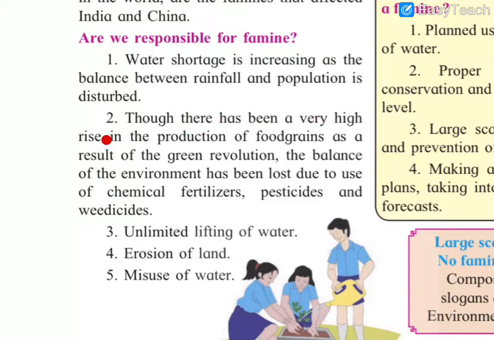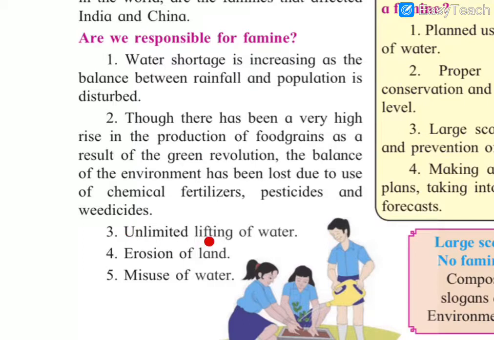And though there has been a very high rise in the production of food grains as a result of the Green Revolution, which led to the production of vast quantities of food grains for the entire population of the country, the balance of the environment has been lost due to chemical fertilizers. In the Green Revolution they used chemical fertilizers and pesticides to protect the crops from attack of pests and weeds, and also used chemical fertilizers for the growth of the crops. But these all affected the quality of the food.